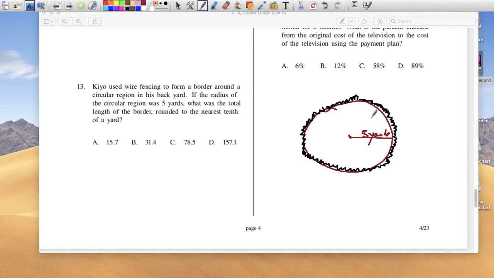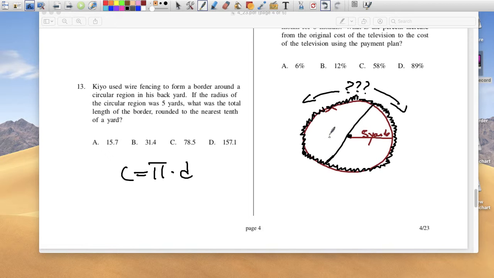So how much fencing? Again, this is what I'm interested in: the circumference. So C equals, and it's not in terms of pi, so we have to actually multiply. If the radius is 5, the diameter is 10 yards, right? It's double. So C equals pi times 10.